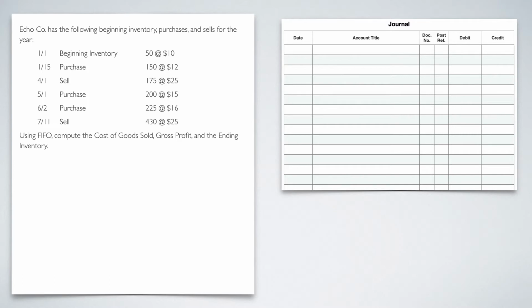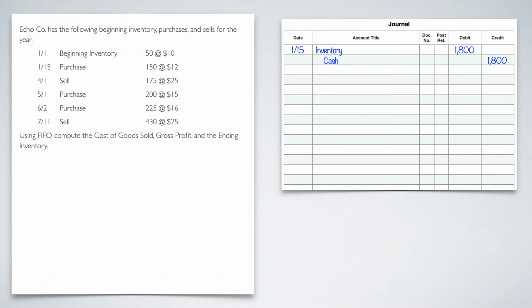Let's start with the first one, the beginning inventory. We don't do anything with that because remember, we don't journalize beginning inventories. Those were journalized in the previous year and carried over to the current year. So now we're going to start with 1-15, where we purchased some inventory. Our inventory goes up, our cash goes down. So 1-15 is our date. Inventory is our debit, and if we multiply 150 times 12, we get 1,800. Then our credit will be cash, because we're assuming we paid for it in cash, so cash for 1,800. That takes care of the 1-15 purchase.